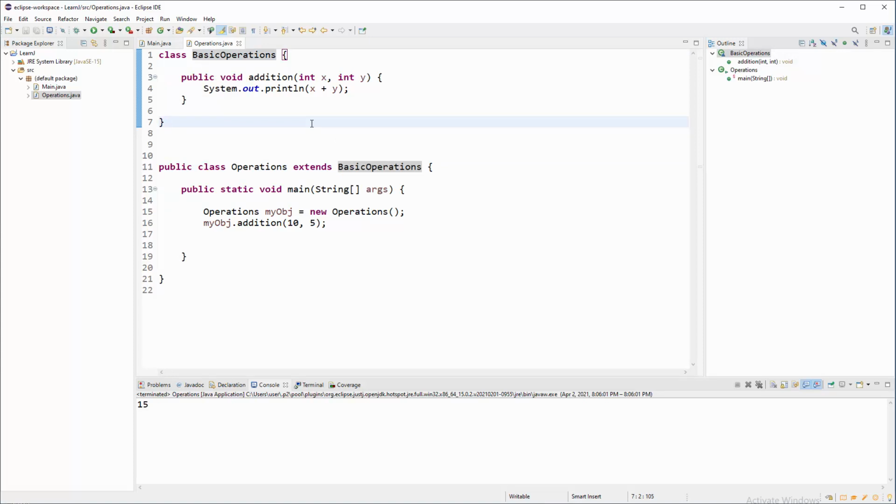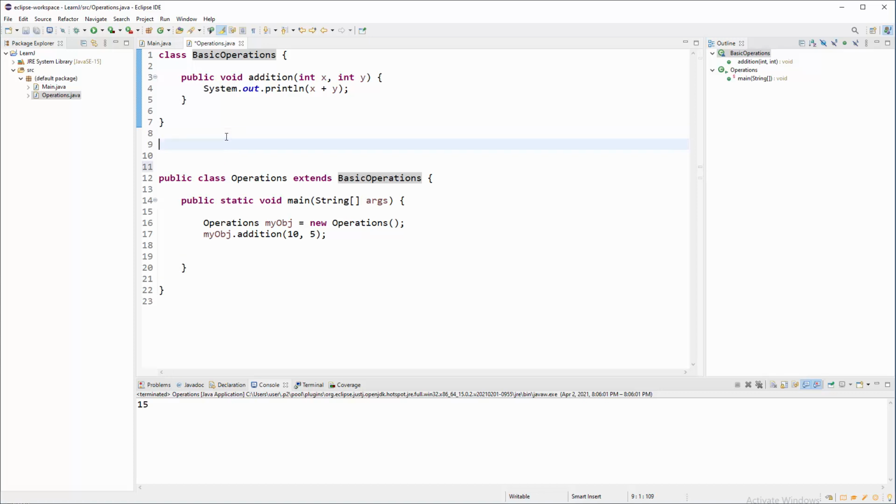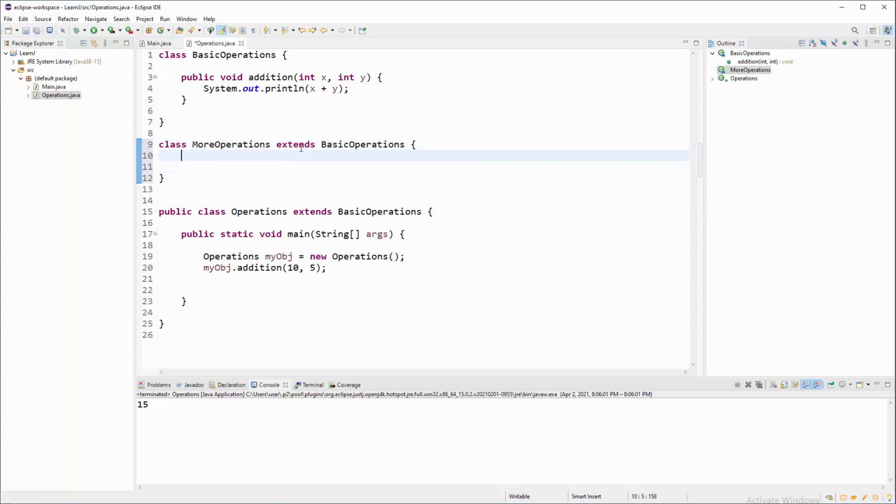Okay, question: can you have some other classes in the middle that will extend from basic operations, so you can extend on those intermediary classes? Well, sure, you can do something like this. Class more operations, more operations. Now this class will extend from here, so we can safely say extends basic operations, and in here we are going to use another method that we are going to create.